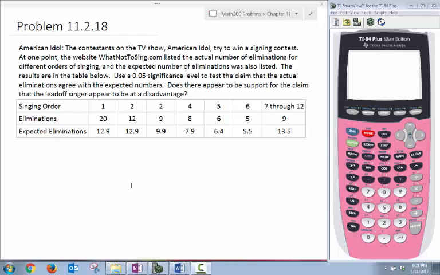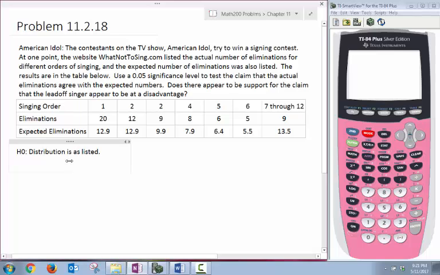Okay, so let's start off again with our null and alternative hypotheses. Our null hypothesis, H0, is that, well, we don't have the actual percentages. I suppose we can figure them out, but instead of stating the percentages in mathematical terms, we can just say that the distribution is as listed.